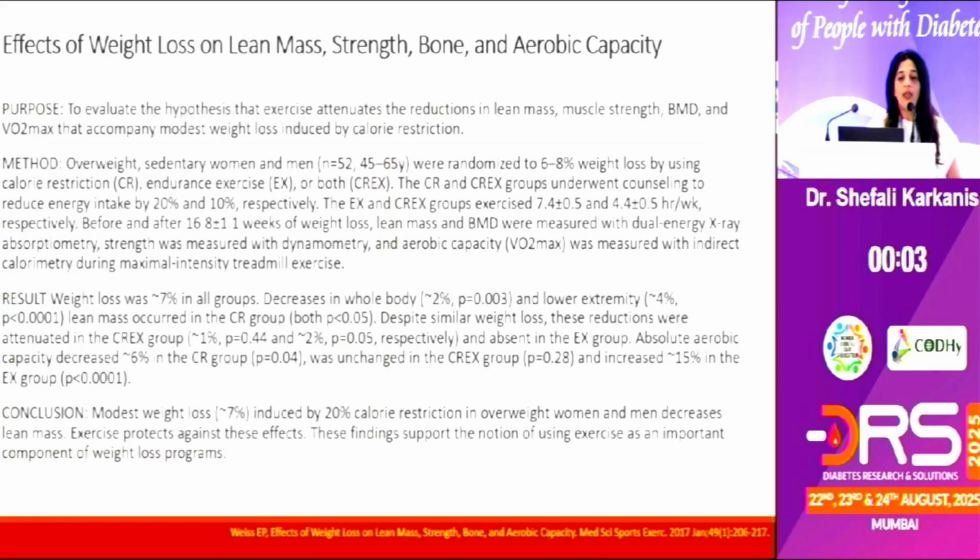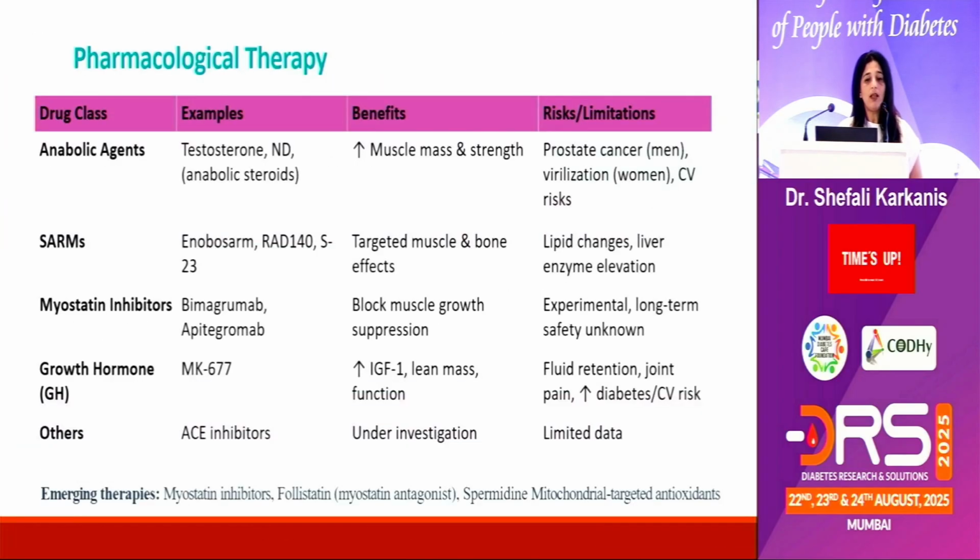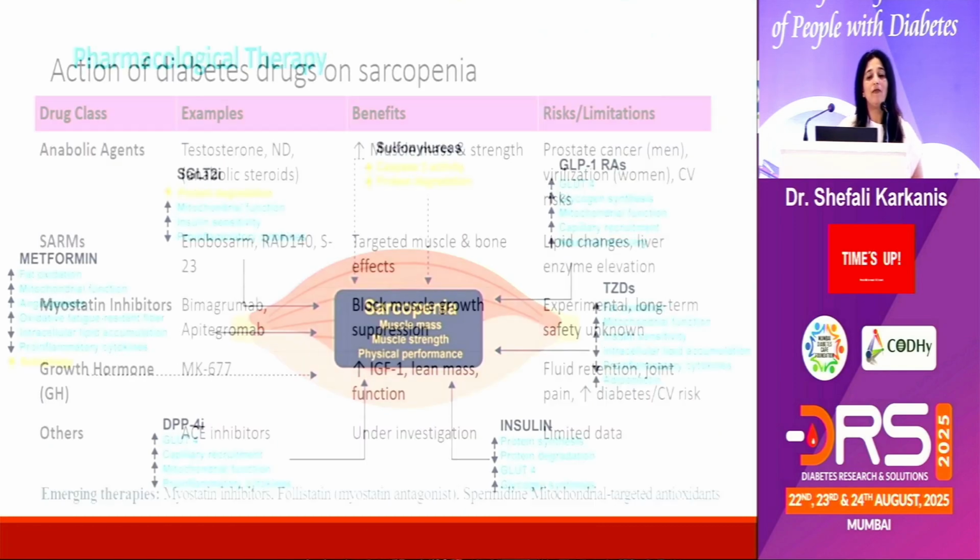This is a beautiful study where they compared calorie restriction, endurance exercises, and both, and they found that with only calorie restriction there was increased muscle loss, while with endurance exercises there was improvement in the muscle mass. There are various pharmacological agents which are also available, but nutrition and exercise still remain the first and foremost thing.